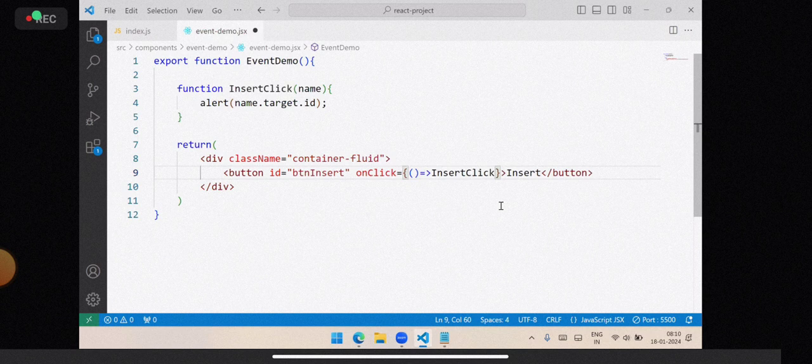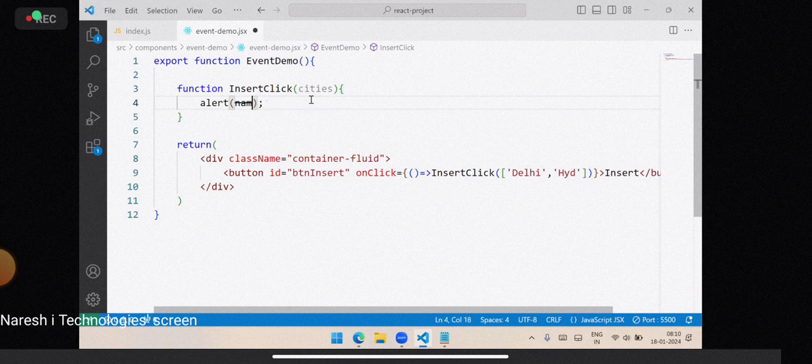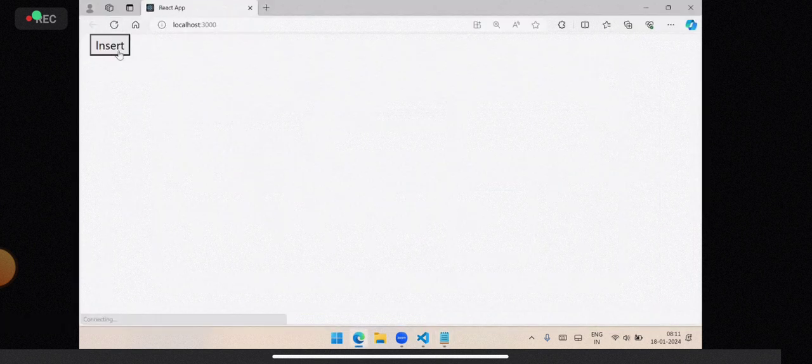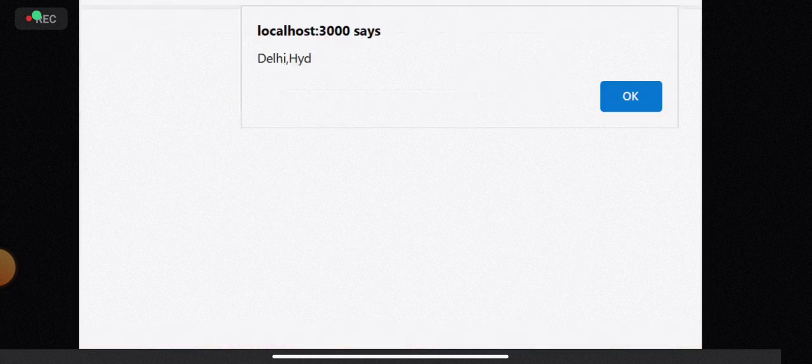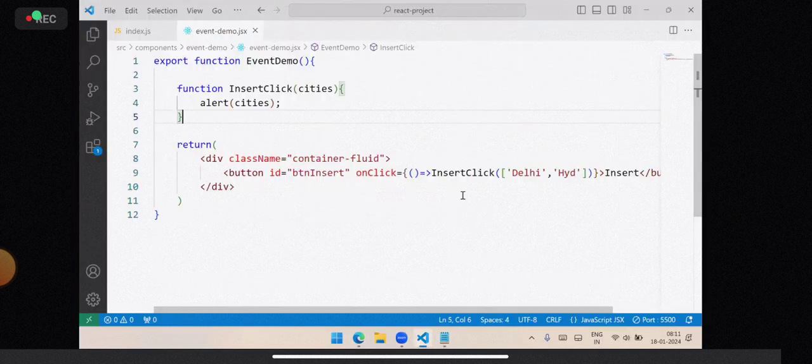On insert click, here we are defining some value. Suppose it is an array. So we are passing some array, and here we are collecting some cities, and we are just accessing the cities and displaying them. That means on insert click, it should access those and display whatever type of data you are passing. So these are the arguments that you want to pass.